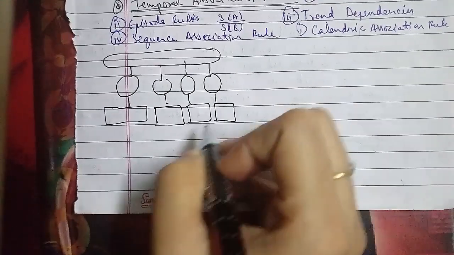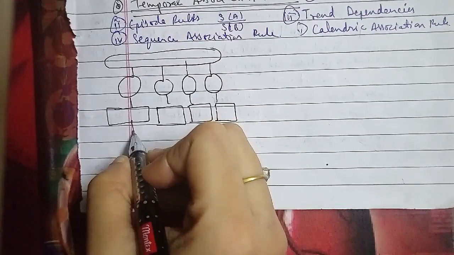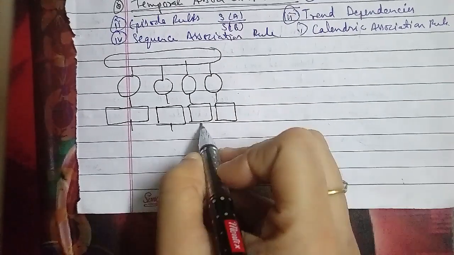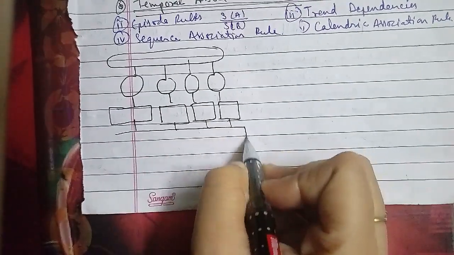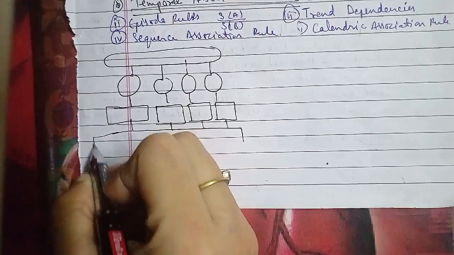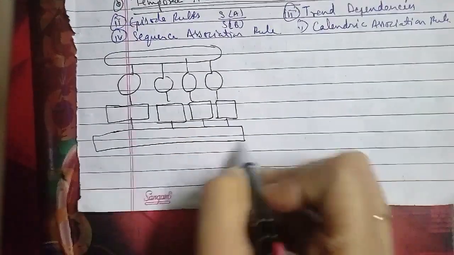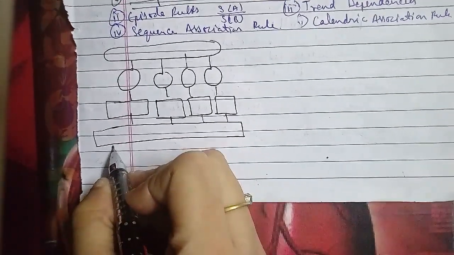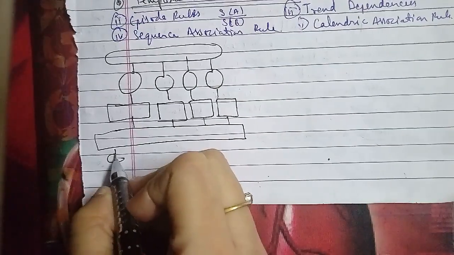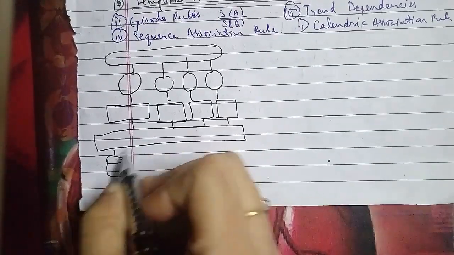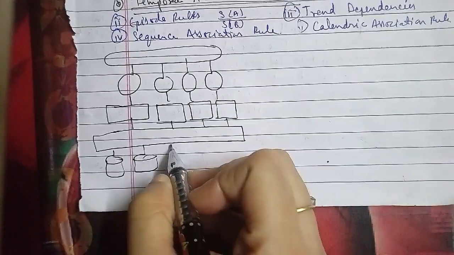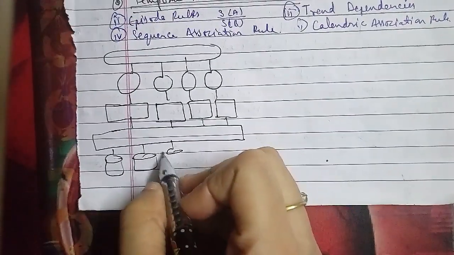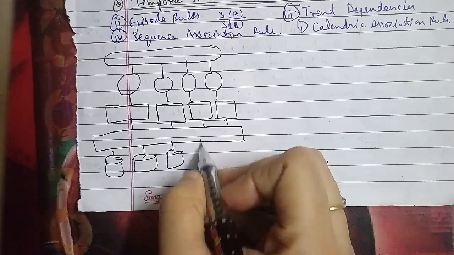So here in this, that is your interconnection network, these are processor units as I told you, which is PU. Then we have your local memory.